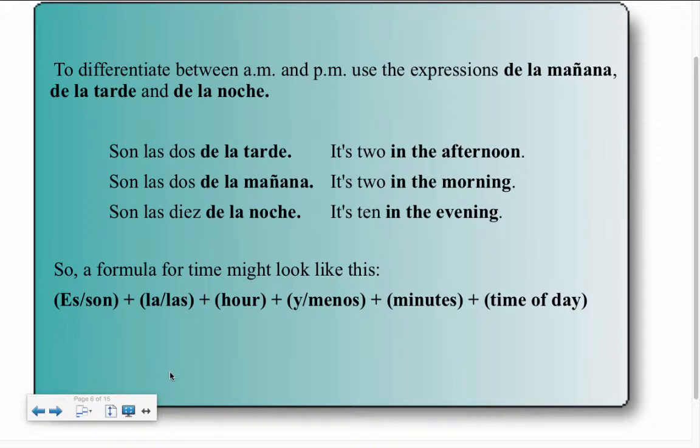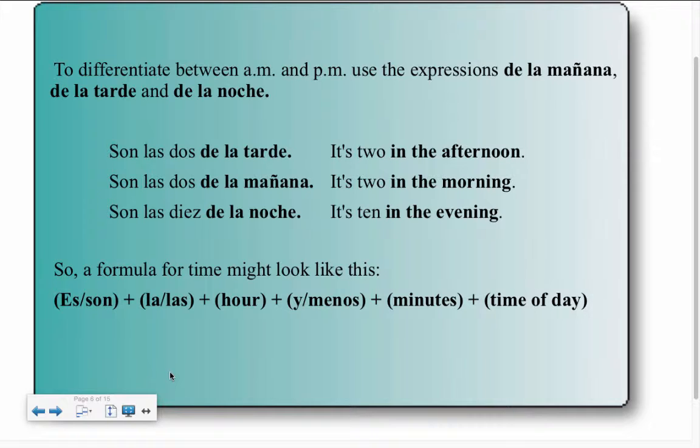So moving forward, it's also important to know how to differentiate between the morning and the night. We know that to express the morning, we would say de la mañana. To express the afternoon, we would say de la tarde. And to express the evening, we would say de la noche. So for all of these, we're going to use the plural form of ser, son. And the agreeing article is always going to be las with son. It's feminine. Remember, son las is the formula for expressing the time in that manner. So it would be, in English, it's 2 in the afternoon. In Spanish, you would say, son las 2 de la tarde. English, we would say it's 2 in the morning. Son las 2 de la mañana.